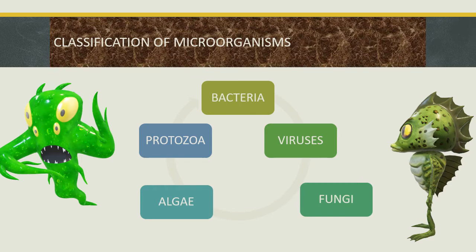These are all plural names and we have different names for the singular. For bacteria it is bacterium. For viruses it is virus. For fungi it is fungus. For algae it is alga. For protozoa it is protozoan. So whenever we are referring to a single organism, the name is different.